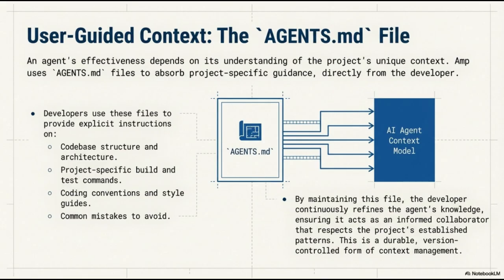As you can see in the diagram, the information contained in the agents.md file feeds directly into the AI agent context model. By maintaining this file, the developer continuously refines the agent's knowledge base. This ensures that the agent acts as an informed collaborator that respects the project's established patterns. Furthermore, because this information resides in a Markdown file, it provides a durable, version-controlled form of context management.